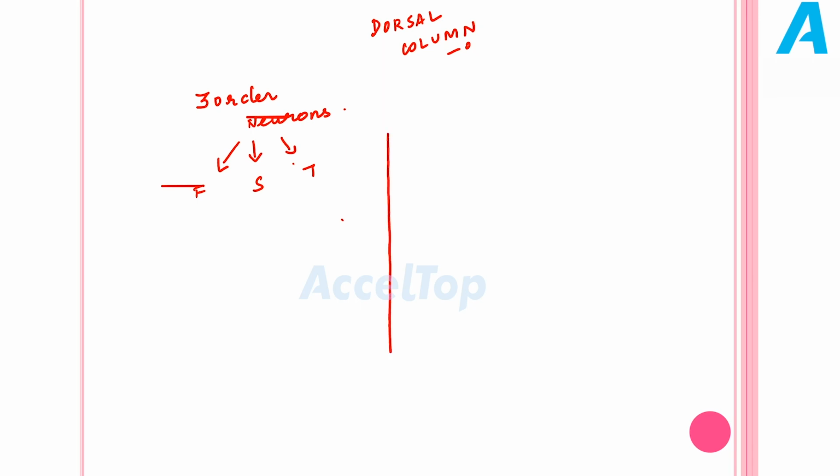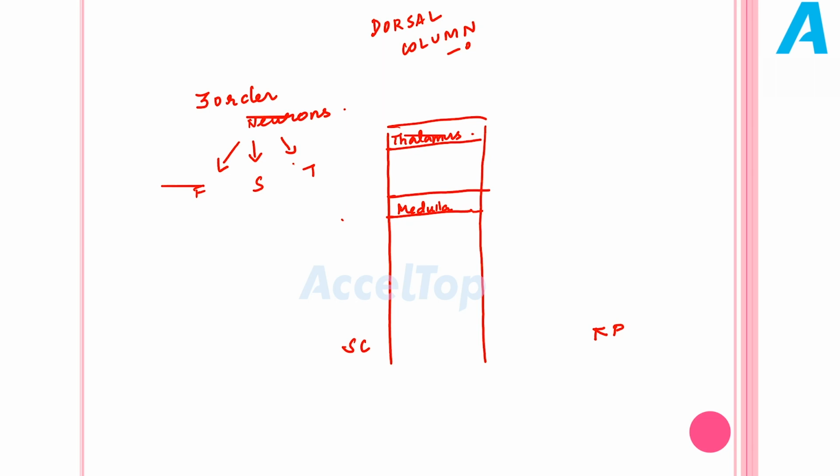So we will draw a diagram in an easier way. Consider this is our spinal cord and this is our medulla, this is our thalamus. What I have told, all the ascending tracts enter the spinal cord in the posterior aspect of the spinal cord. I have told the first order neuron starts from the receptor. So let me represent the receptor as R.